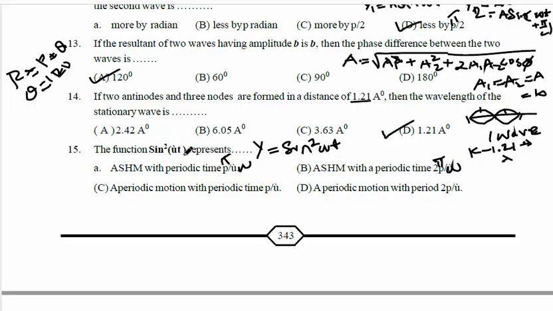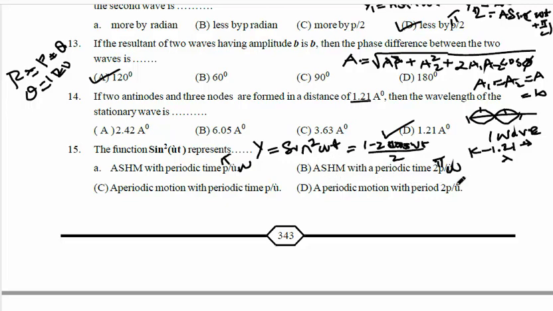If you rearrange the terms, sin square omega t is 1 minus cos 2 omega t by 2. If you separate and rearrange all the terms, the equation will be in terms of acceleration.